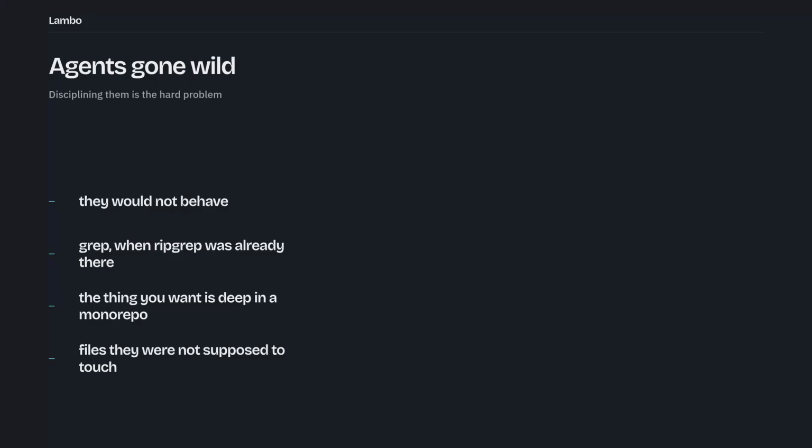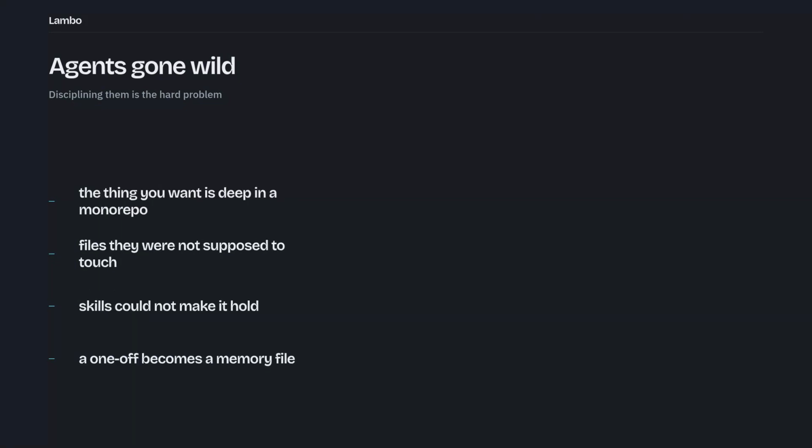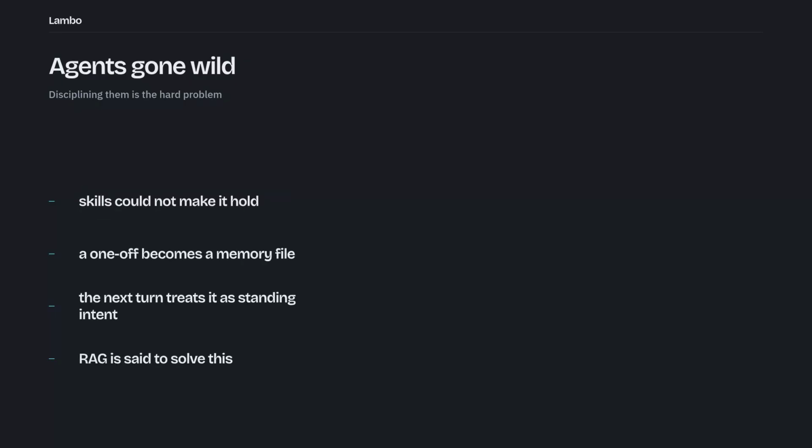I harnessed them to a certain degree with the help of skills, but the behavior was just not something I could nail down consistently. Another aspect was the memory files that Claude created when you did something. You might do something one-off, and Claude suddenly decides that it's worth keeping in memory forever. It was very annoying. Any vector similarity search system claimed to solve this problem.